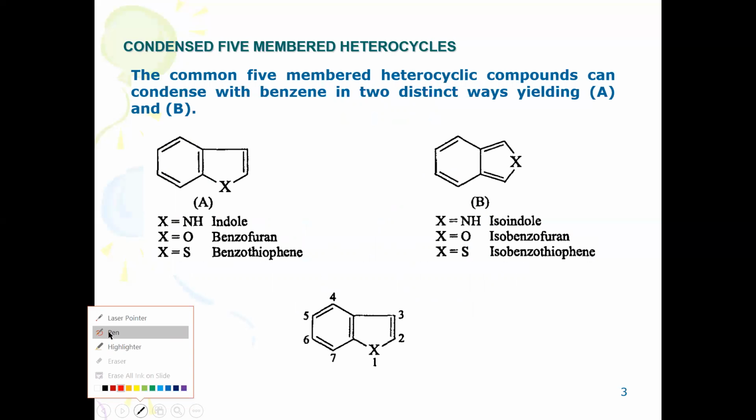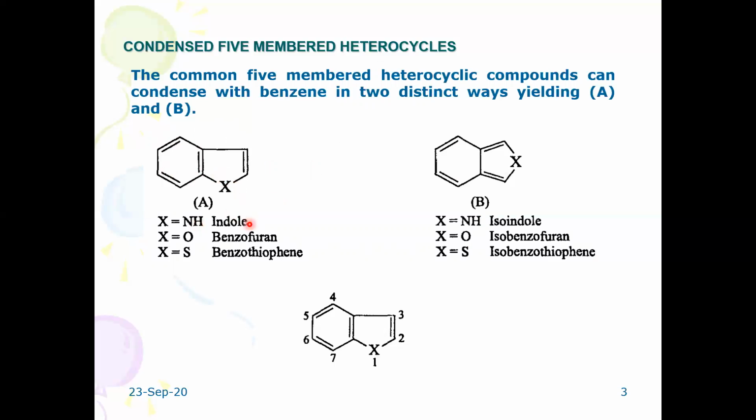This is the heterocyclic moiety where this is the 5-membered ring. It is fused with the benzene nucleus. That's why it is called a fused 5-membered heterocycle. Most commonly they fuse with the benzene nucleus. Suppose you change the heteroatom, call it X.